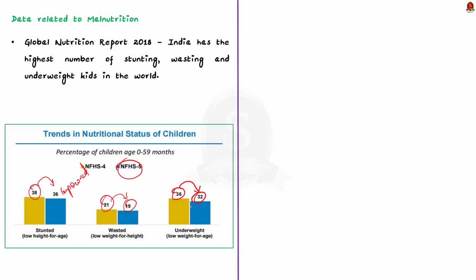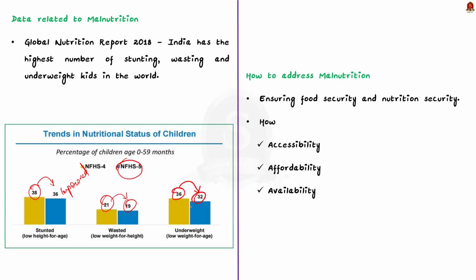Although it is nice to see a decline in all these parameters, it is important to note that according to Global Nutrition Report 2018, India has the highest number of stunting, wasting, and underweight kids in the world. So it's important to take steps to address malnutrition in our country. To address malnutrition, the government must ensure food security and nutrition security. Ensuring food security and nutrition security requires guaranteeing that high quality food is accessible, affordable, and readily available.